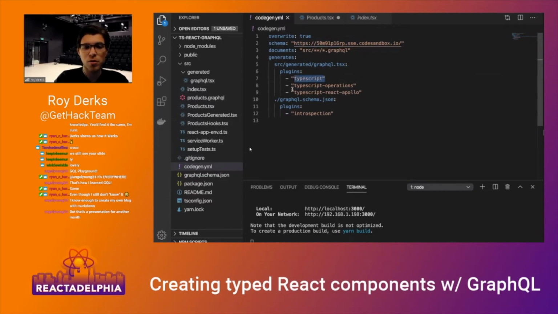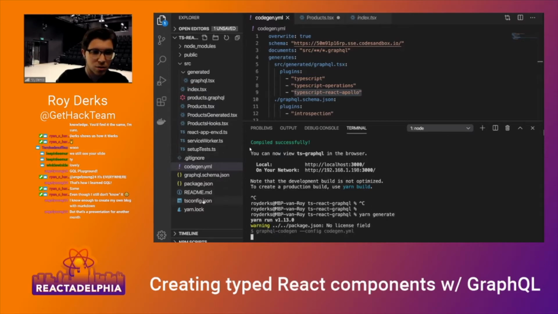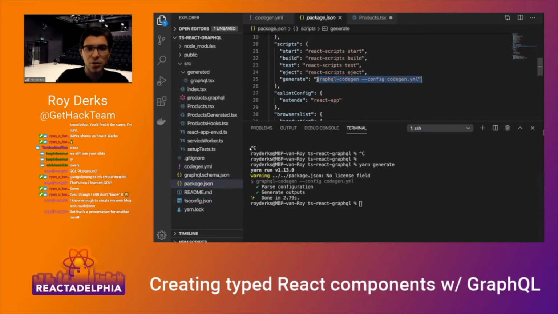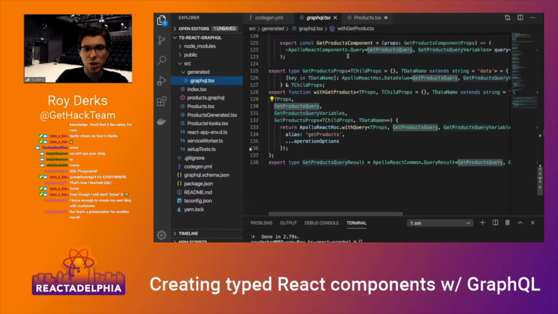I'm also saying what kind of types I want. I want TypeScript, I want TypeScript operations, and I also want Reactadelphia because I'm using Reactadelphia. Using this, I can just put it in the application. And then I created a shortcut to generate the types. Basically what it does is call the Graphical Code Generator CLI with the configuration I just showed you. So what I've done now, it parsed my configuration, it downloaded my schema somewhere in there, and it generated outputs. In here you can see what Graphical Code Generator generated for me.